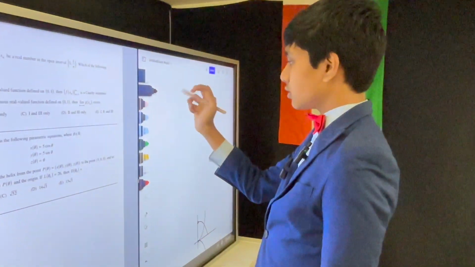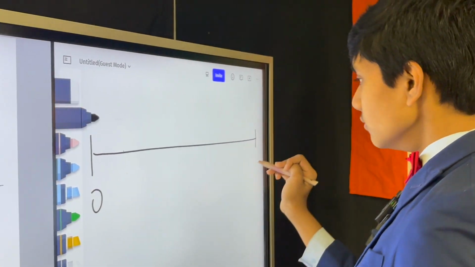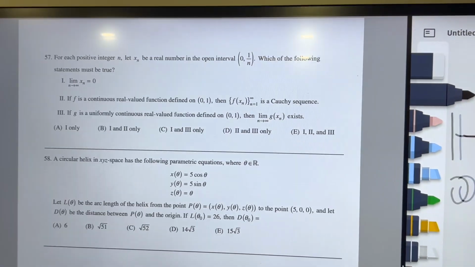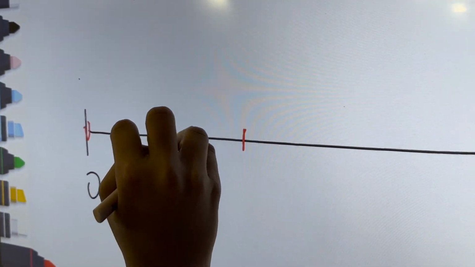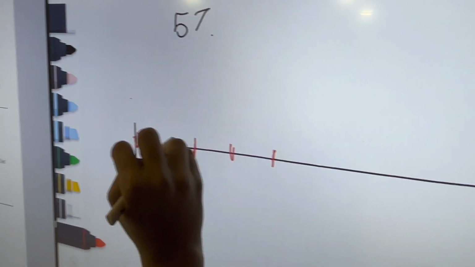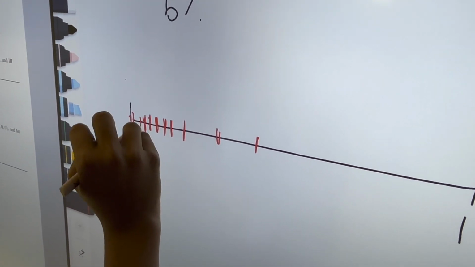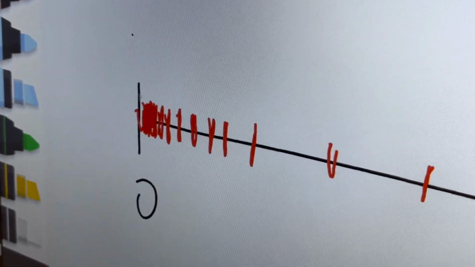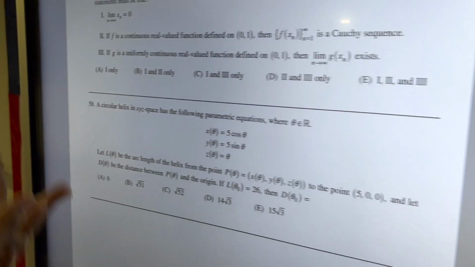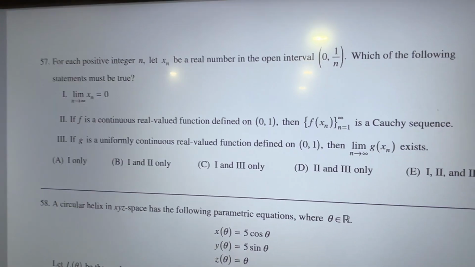So when you realize this, the interval from 0 to 1 over n is constantly decreasing in size. So that means that, well, let's examine each of these claims. The limit as n approaches infinity of xn is equal to 0.